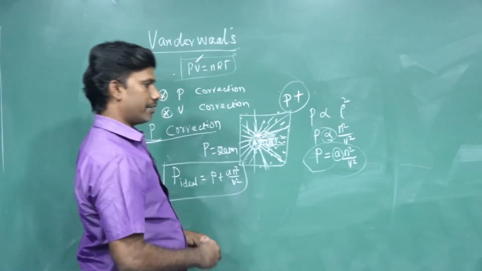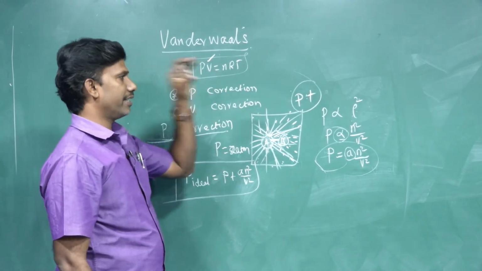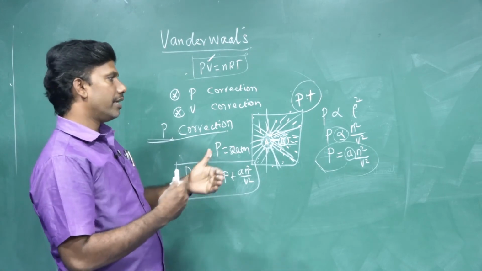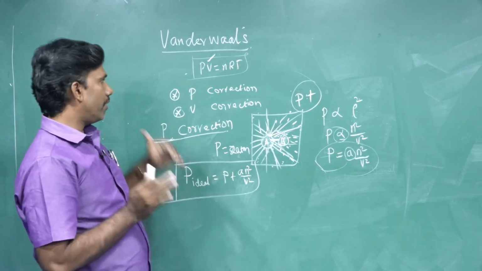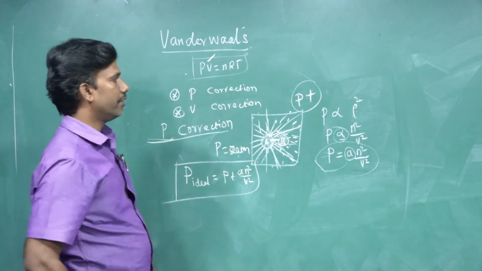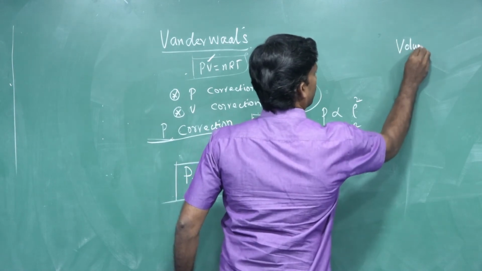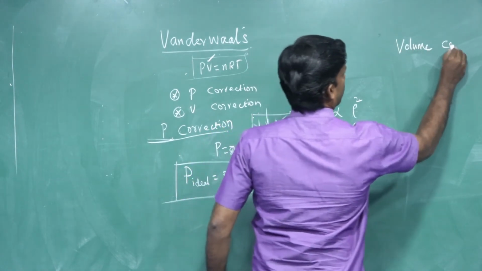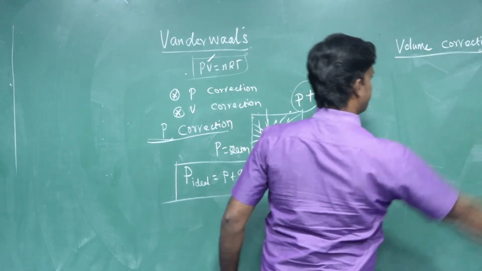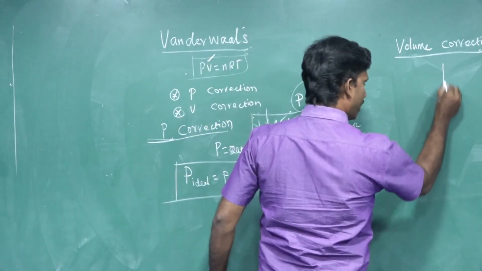So what causes the deviation from ideality? Pressure and volume. If there is not exact pressure and not exact volume, all the gases deviate from ideality. That way van der Waals sat and experimented and found the pressure correction, then the volume correction. For volume correction, we consider the volume of the container only.